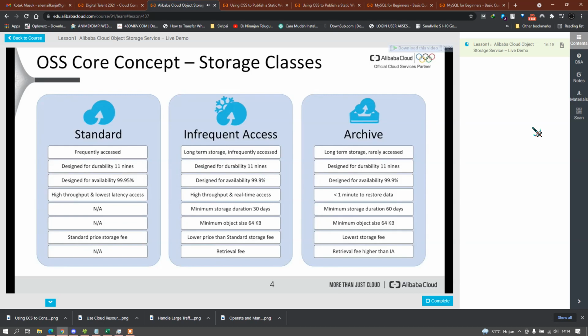Looking a little bit closer at the storage classes, we're providing three at the moment: standard, infrequent access, and archive. And they differ in two main aspects. One is the pricing, and the other one is the use case, actually. So the pricing, standard tier is actually the most expensive. We charge around 2 US cents per gigabyte. Infrequent access and archive are way cheaper than standard. So why would you choose standard at all?